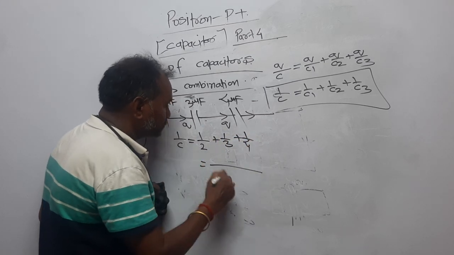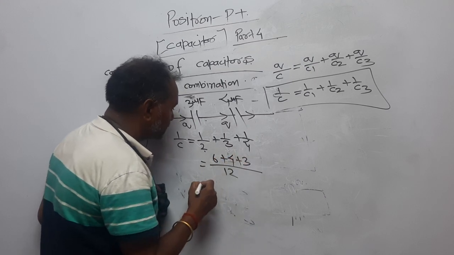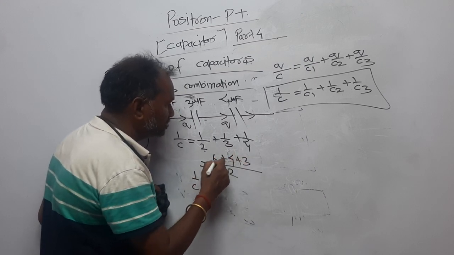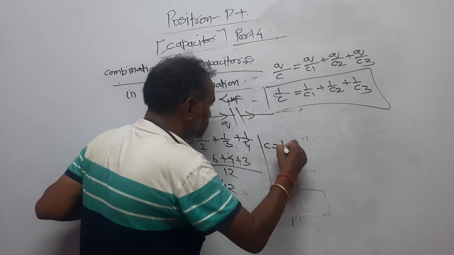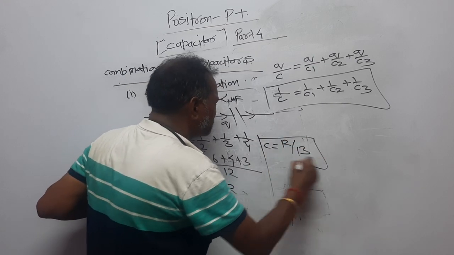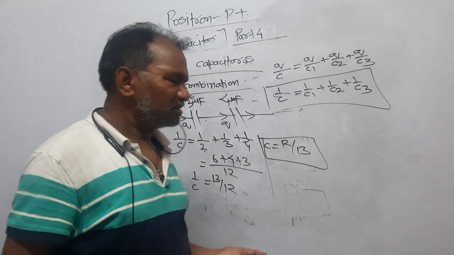That is, the LCM is 12: 2 sixes, 4 threes, 3 fours. That is 1 upon C is equal to 13 by 12, or C is equal to 12 by 13. Dear student, it's a very simple question. I know that there is no need to solve this.